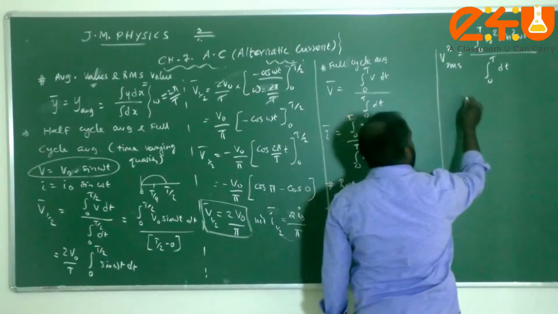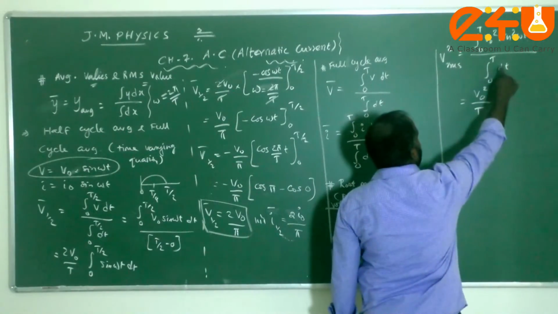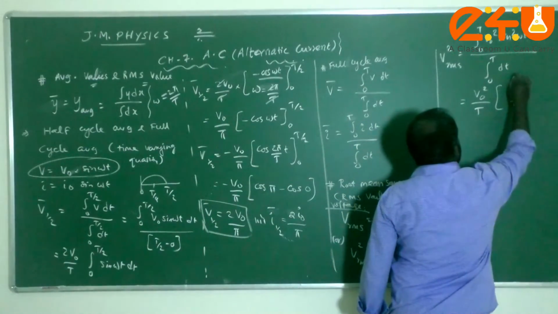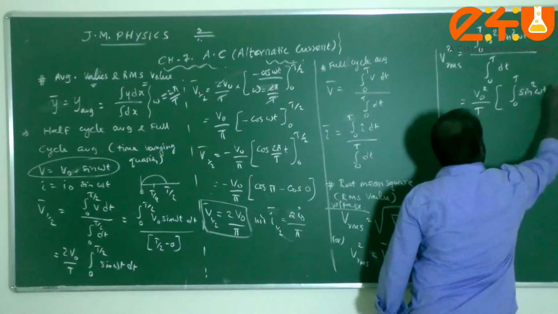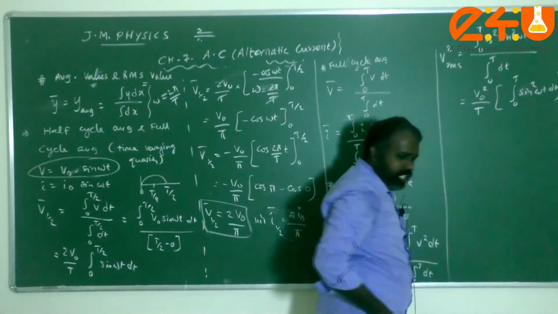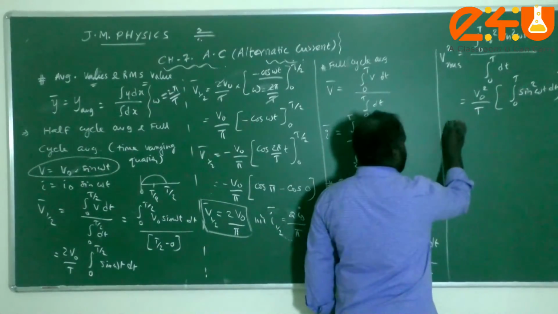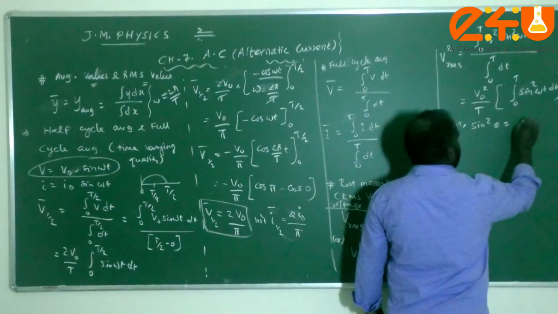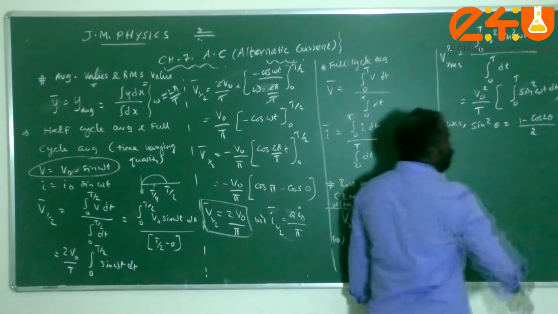So now please take V naught square outside, divided by T. This integration value, full value is T. Integral 0 to T of sine square omega t dt. We know the sine square theta formula. What is the sine square theta formula? We know that sine square theta is equal to 1 minus cos 2 theta divided by 2. This is the formula.